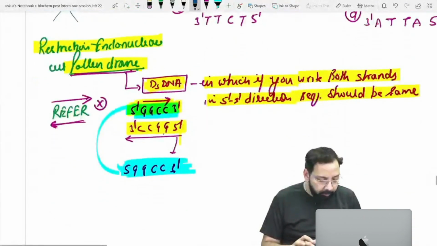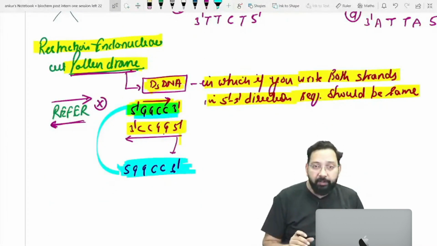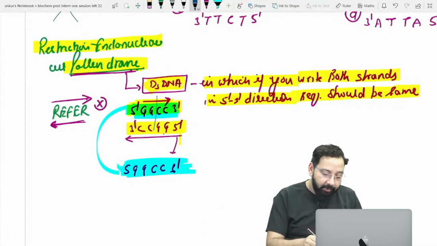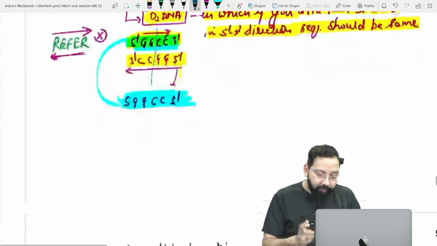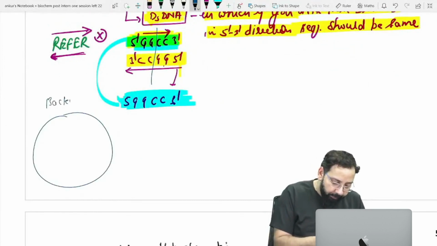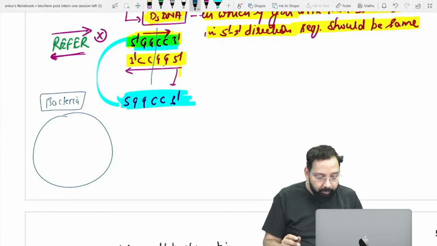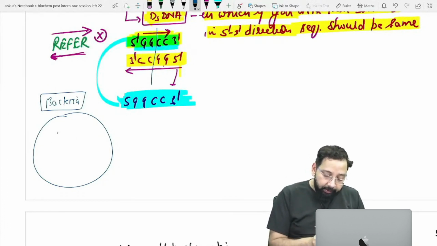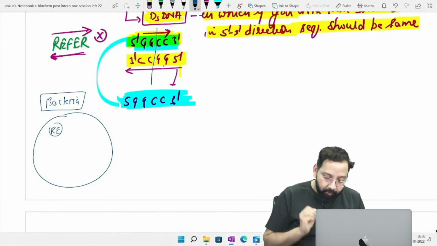What is the concept of restriction endonuclease? Why are they called restriction endonucleases? We found that in bacteria there is restriction endonuclease, which can cut the palindrome region.